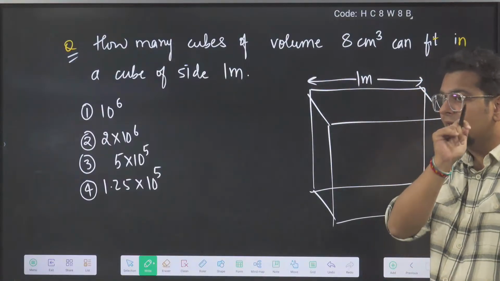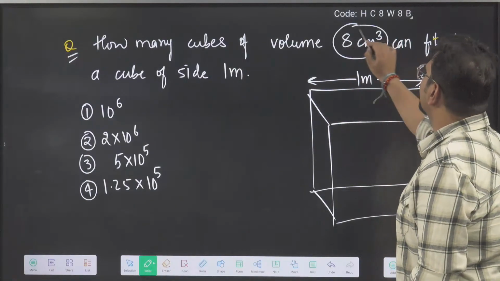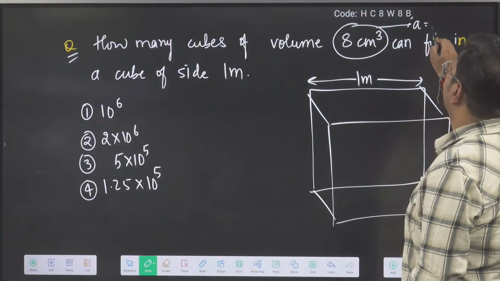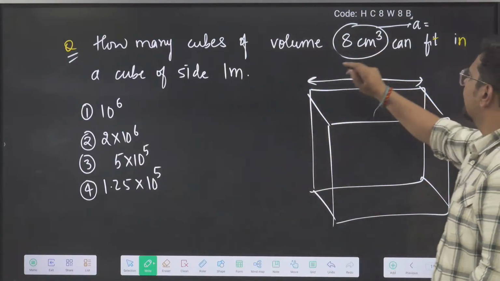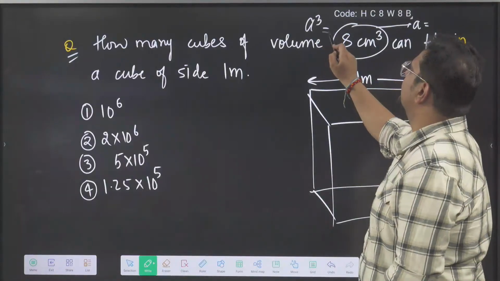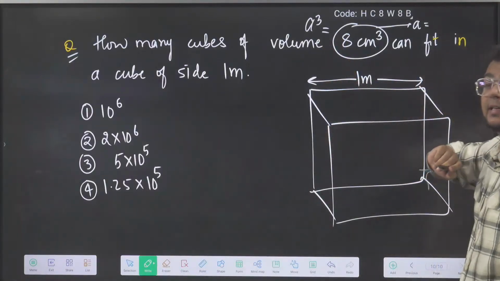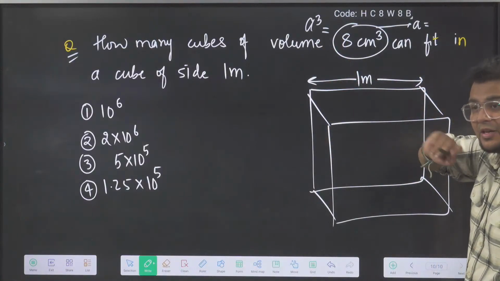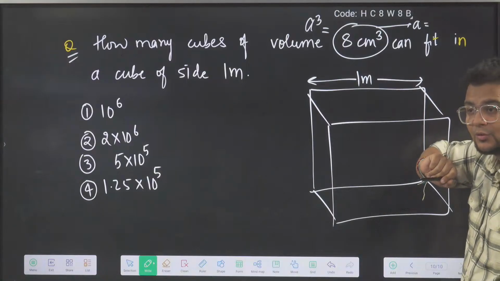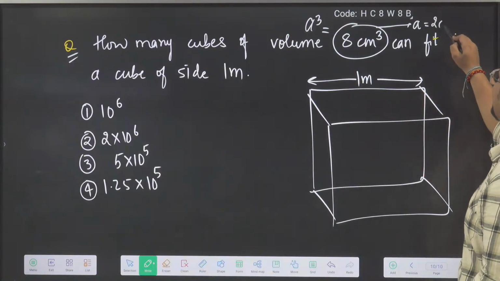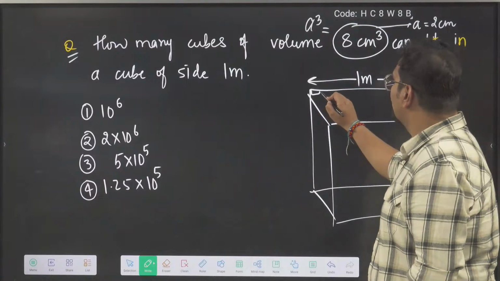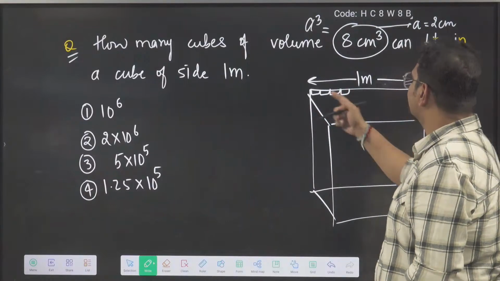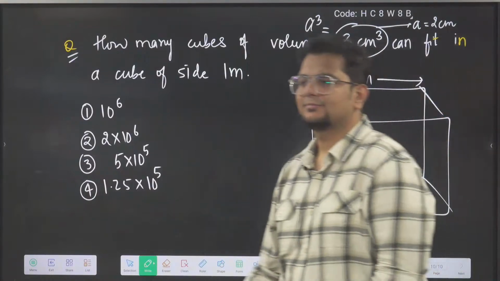Now you have to think: 8 centimeter cube means what is the length, breadth and height? Tell me, what is the value of a? a cube is 8. So a will be how many centimeter? Cube root, sir, 2 centimeter. So how many 2 centimeter boxes can come in 1 meter?